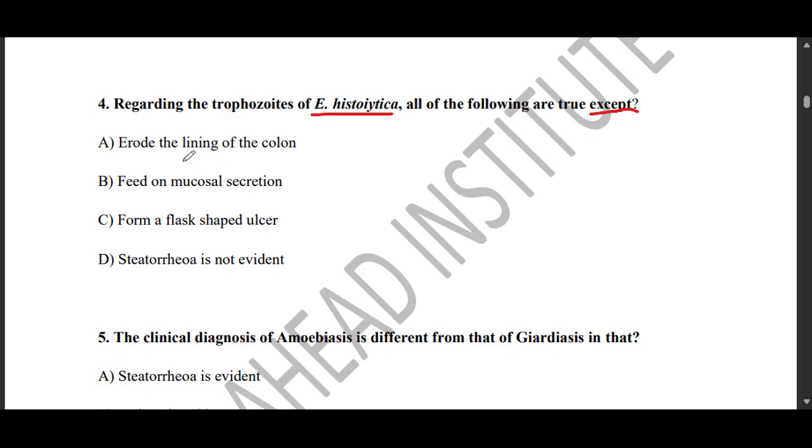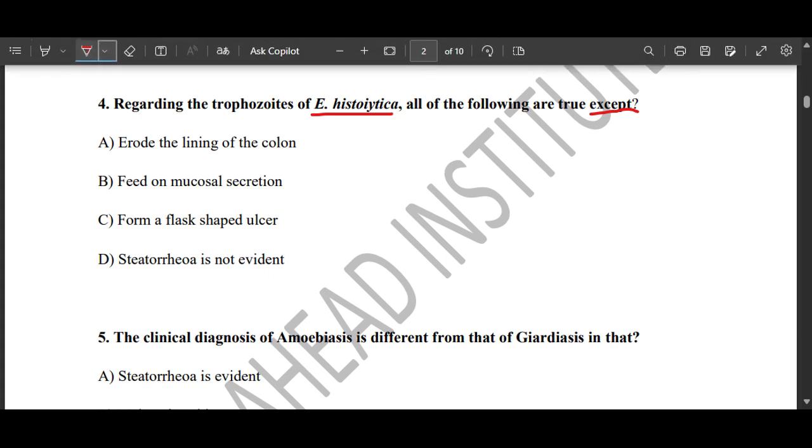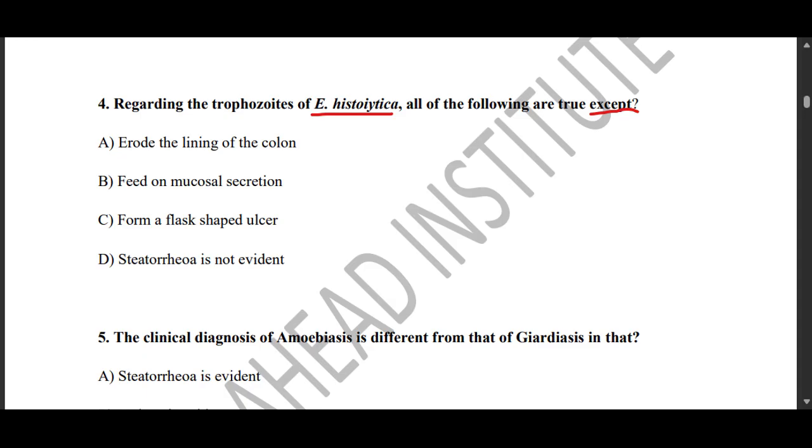Before we can actually answer this particular question in detail, it is of great importance that we understand that the trophozoites of Entamoeba histolytica actually form a flask-shaped ulcer.